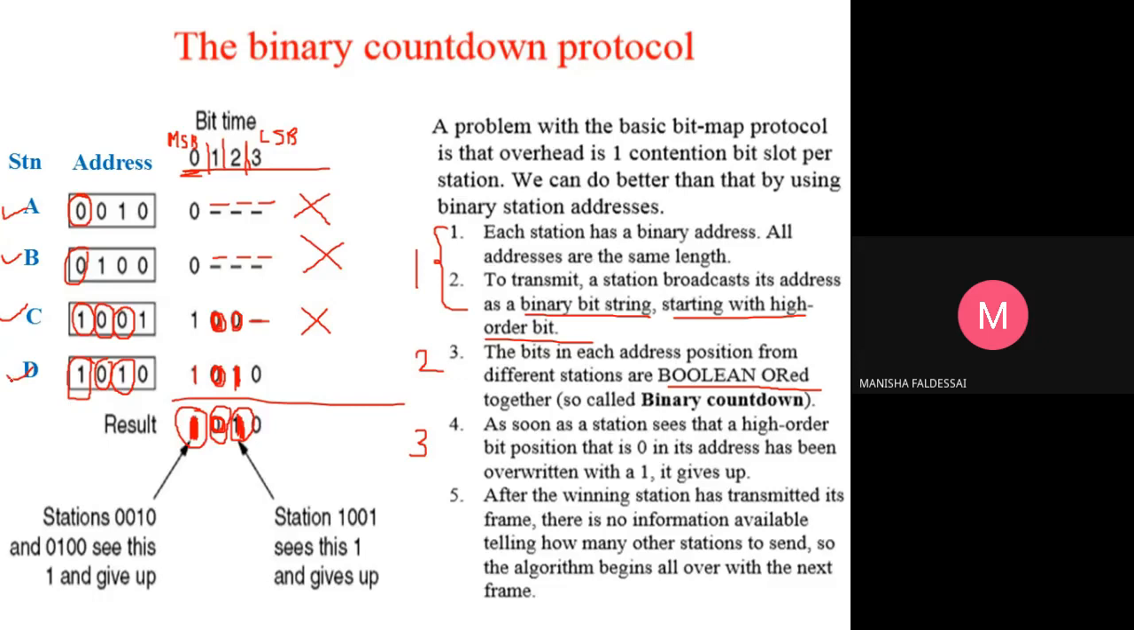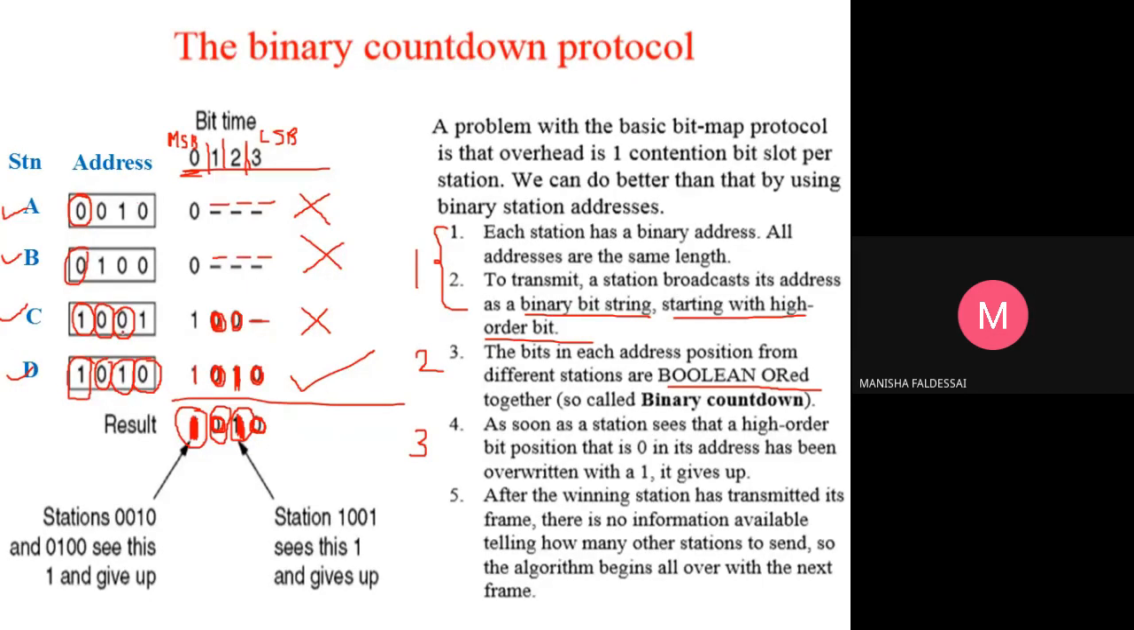Then D sees the result and sees that, okay, the result is 1 and I'm having 0. So I'm still in the competition and I am putting the next 0 in the next bit time. Okay, and thus I'm the only one remaining, and the result is 0. So who gets a chance to send? Station D gets a chance to send the frame.